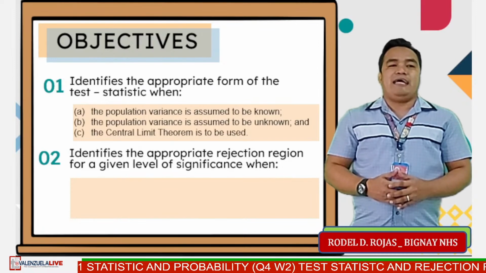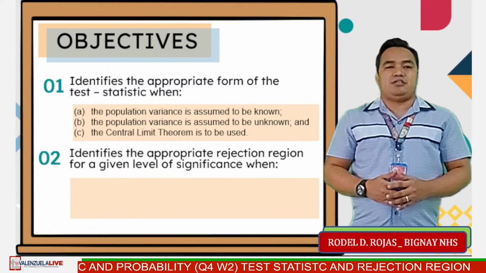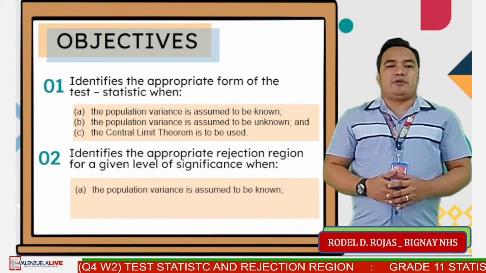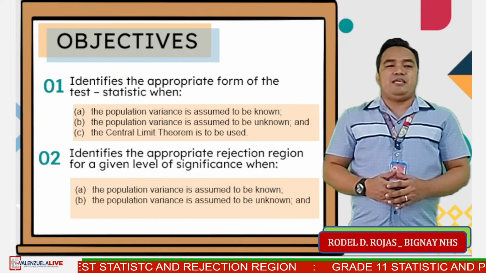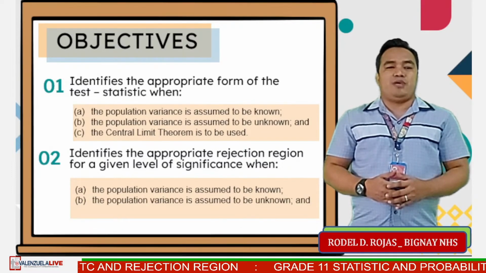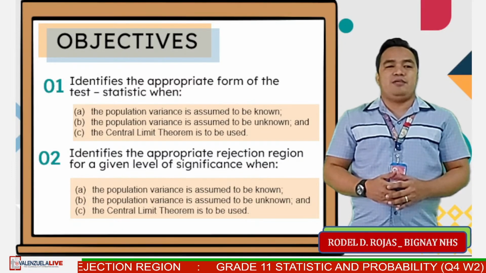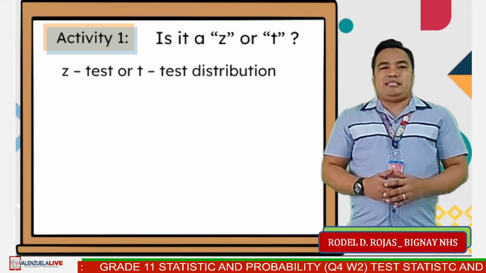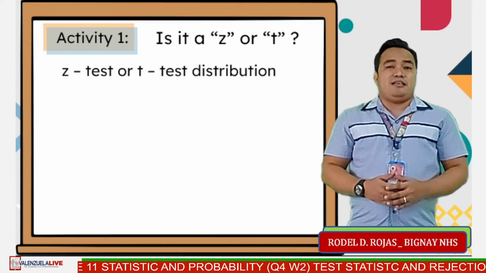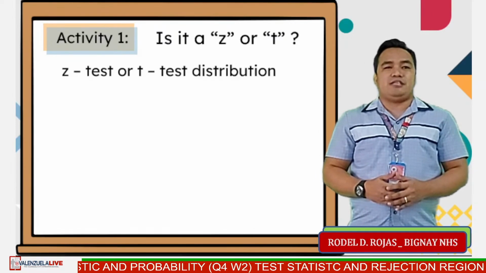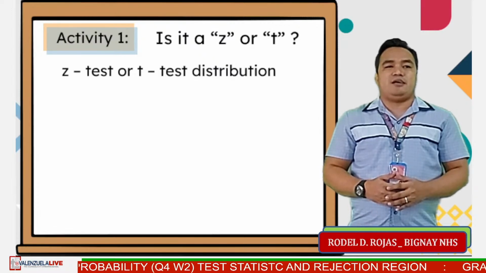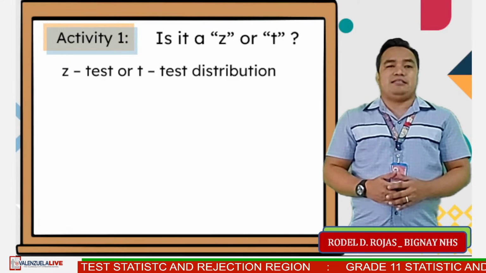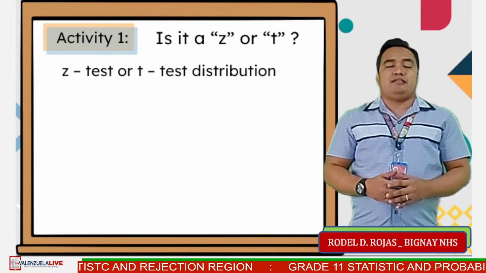Number 2. Identify the appropriate rejection region for a given level of significance when A. The population variance is assumed to be known, B. The population variance is assumed to be unknown, and C. The central limit theorem is to be used. Let's have an activity first entitled, is it a Z or T? By typing the letter Z if the statement is a characteristic of standard normal distribution, and T if the given characteristic describes the distribution in the comment box.